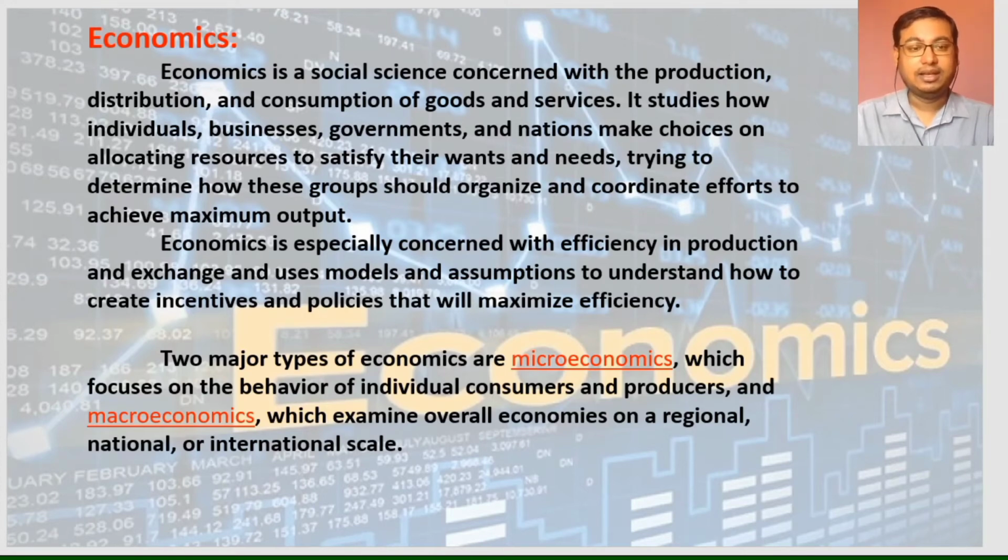Fine. Then there are two types of economics, that is microeconomics and macroeconomics. See here, there is just a small difference in the spelling, I and A. Fine. So microeconomics focuses on the behavior of individual consumers and producers, and macroeconomics examines the overall economy on a regional, national or international scale. So let me give you a very suitable and easy example of the difference between macroeconomics and microeconomics.